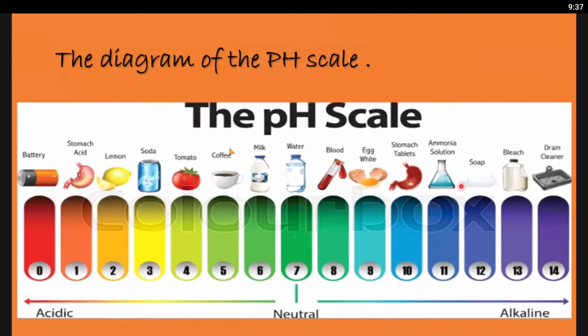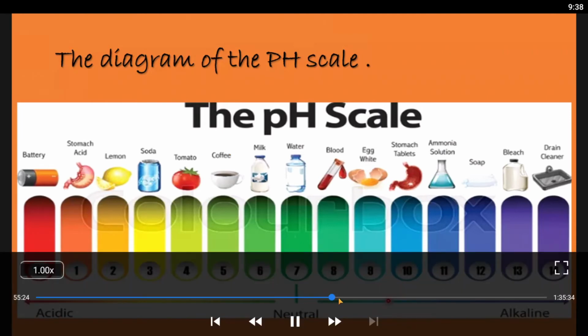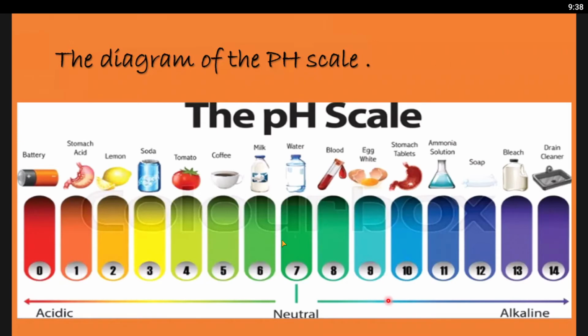Sir, my doubt is, if we just take the China rose solution... No, it won't work. Their color variation is different. They are used in some limited products, not everywhere. They are not universal. Sir, that's not my doubt. My doubt is whether it is acidic, basic, or neutral. If we add some phenolphthalein to the hibiscus, would it turn pink or become colorless? That I don't know. We should see in the laboratory.